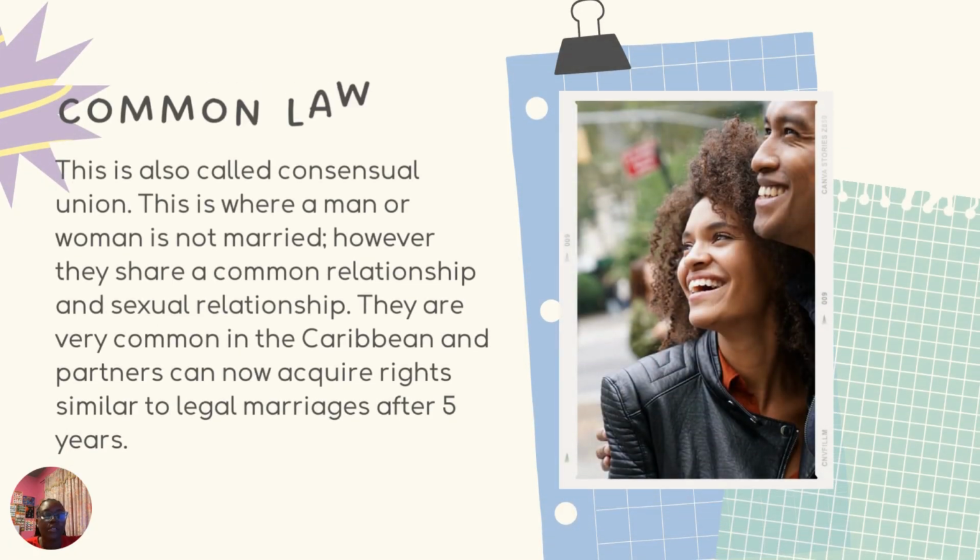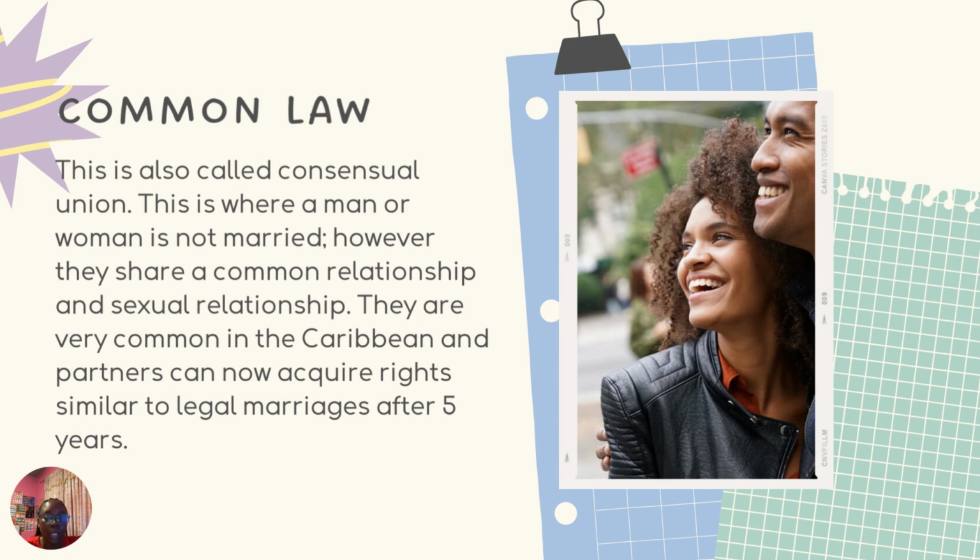Next, we're going to be looking at the unions. As the word suggests, common law. Did you know that the common law union is the most common union in the Caribbean? Yes. And let's find out what it is, and you will agree with me. This is also called consensual union.